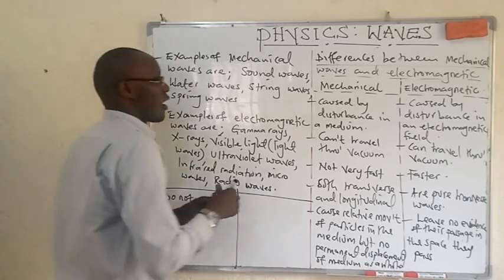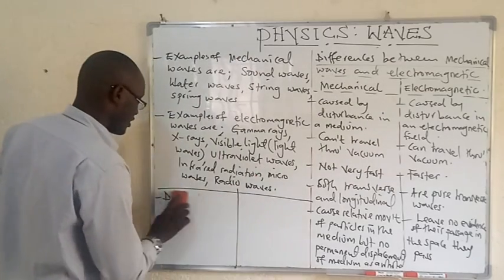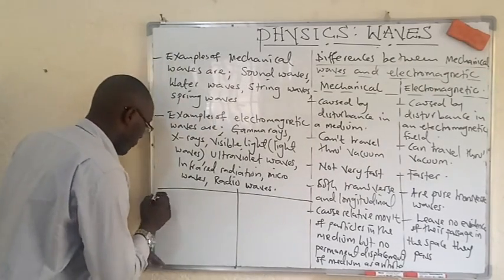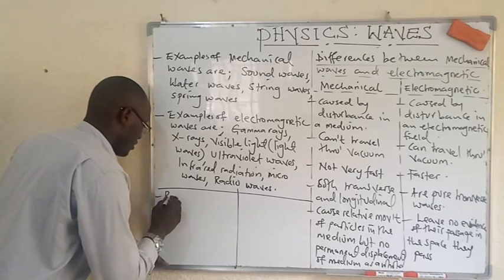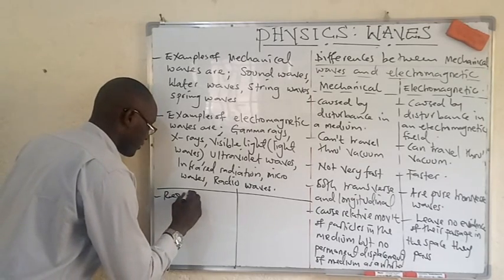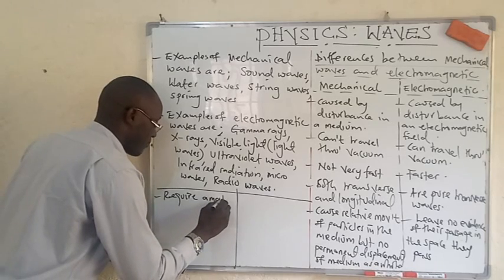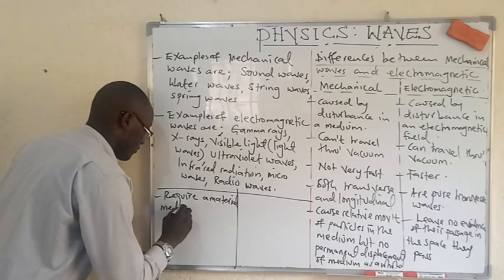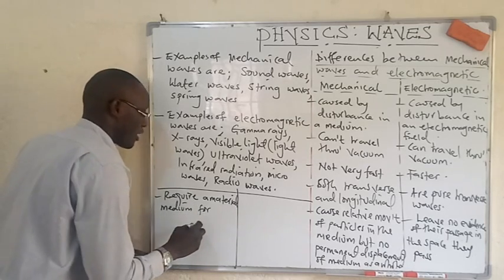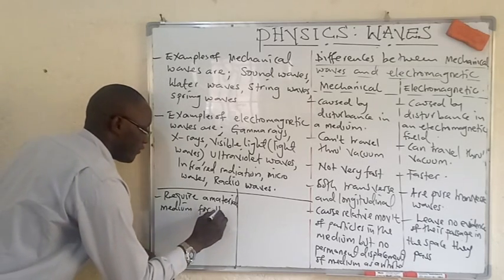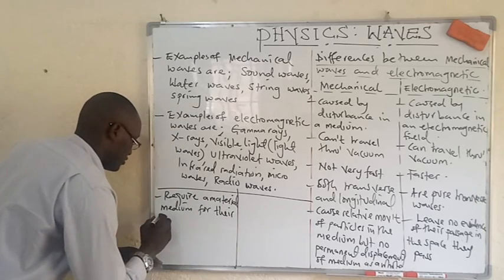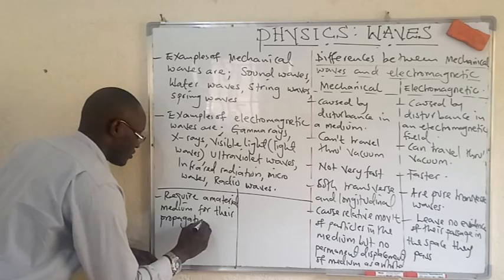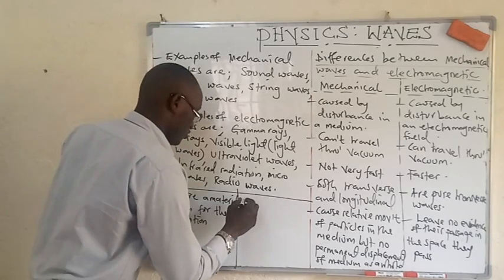The first ones are the mechanical. So, the mechanical require a material medium for propagation or for transmission. Then these ones do not require.